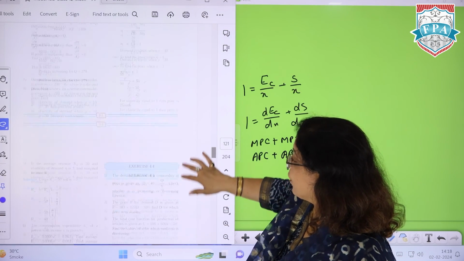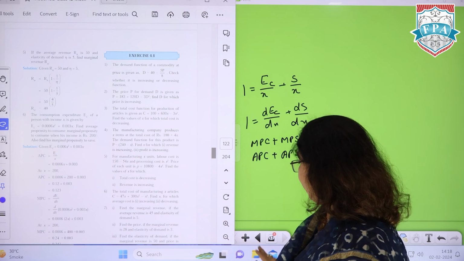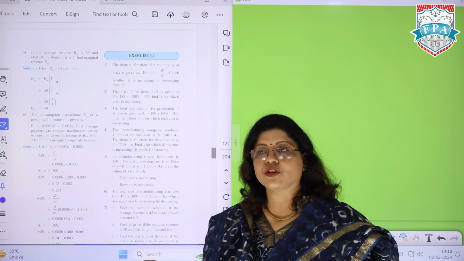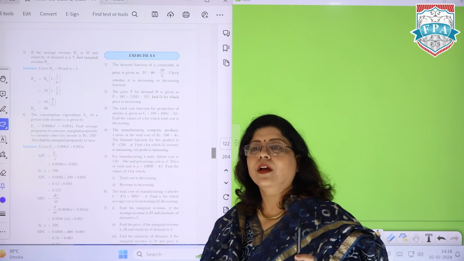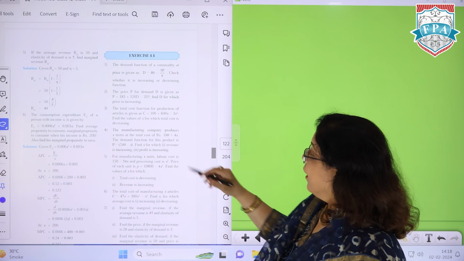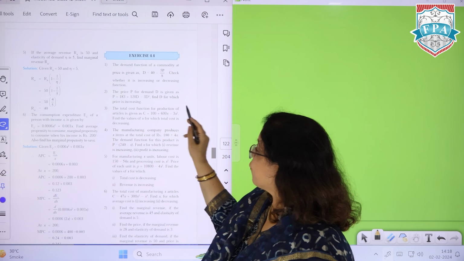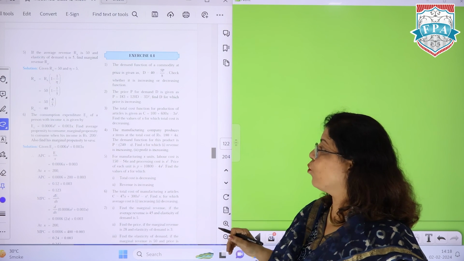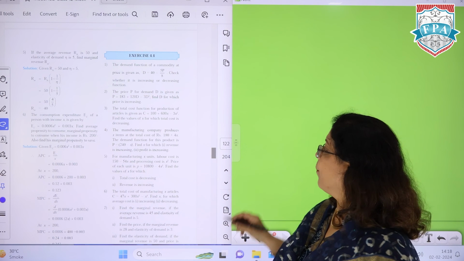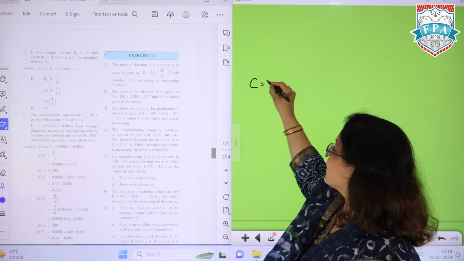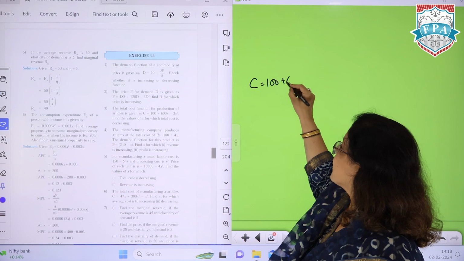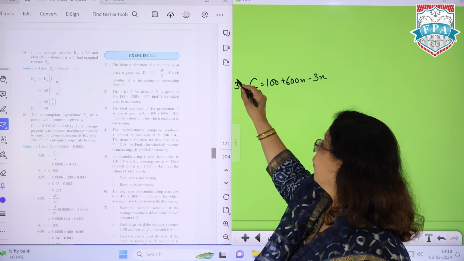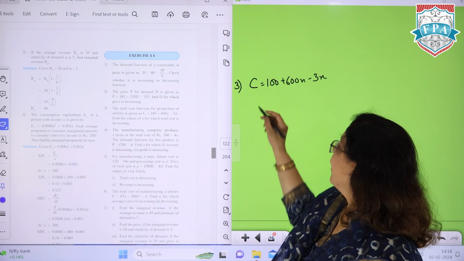Now we are moving to the questions where we are calculating this part, seeing how to apply this application of derivative in case of economics. Let's see, the total cost function for a production of article is given over here. Find the value of X for which total cost is decreasing. So we have cost as 100 plus 600x minus 3x squared. This is question number 3 over here of exercise 4.4.